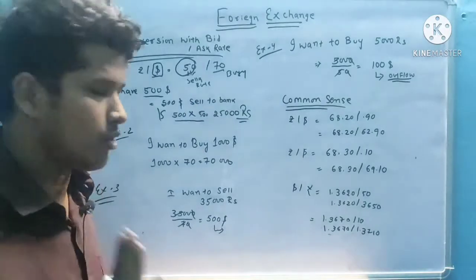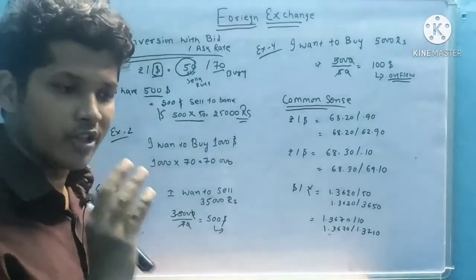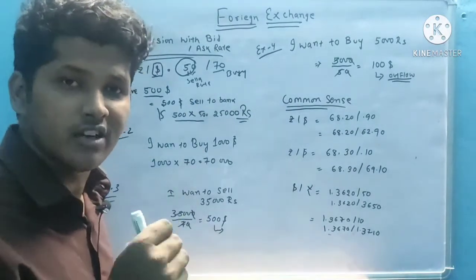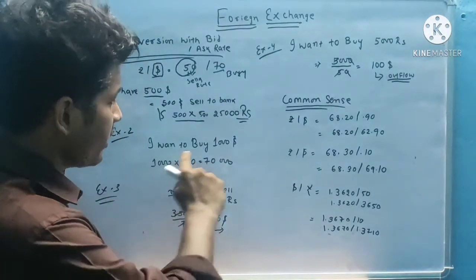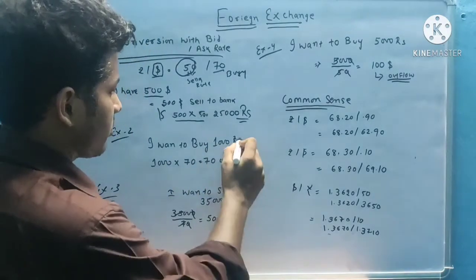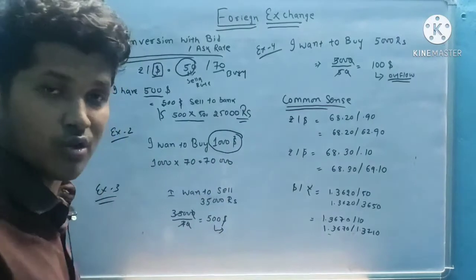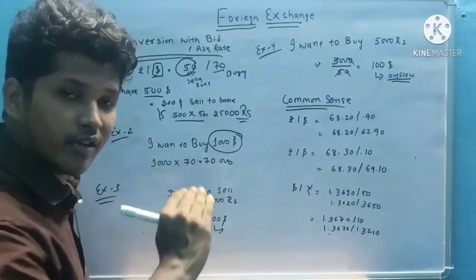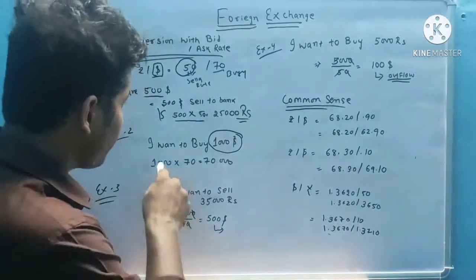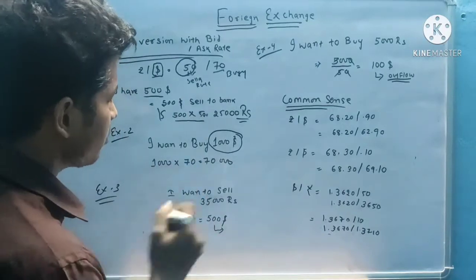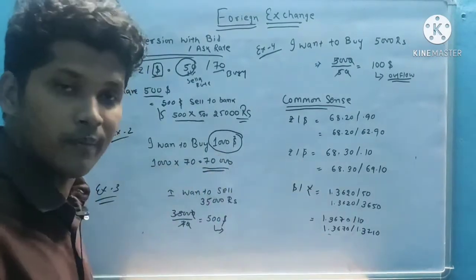I choose the 70. Now, whether the base currency is converted or the price currency is converted. Here the base currency is given, so I will multiply. So 1000 into 70 is 70,000.